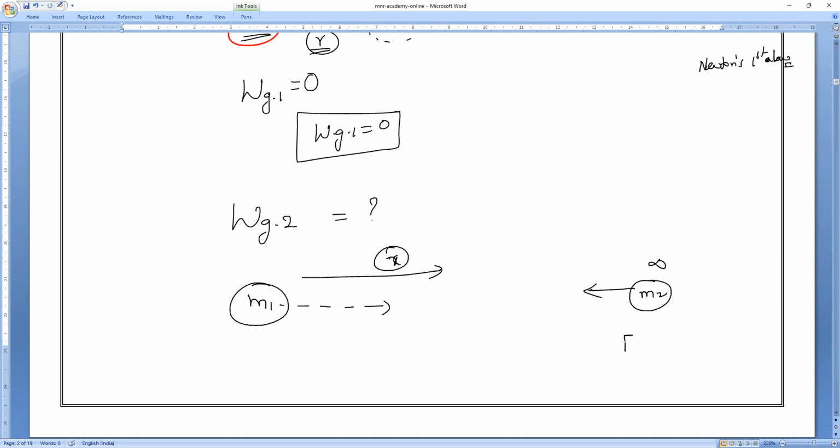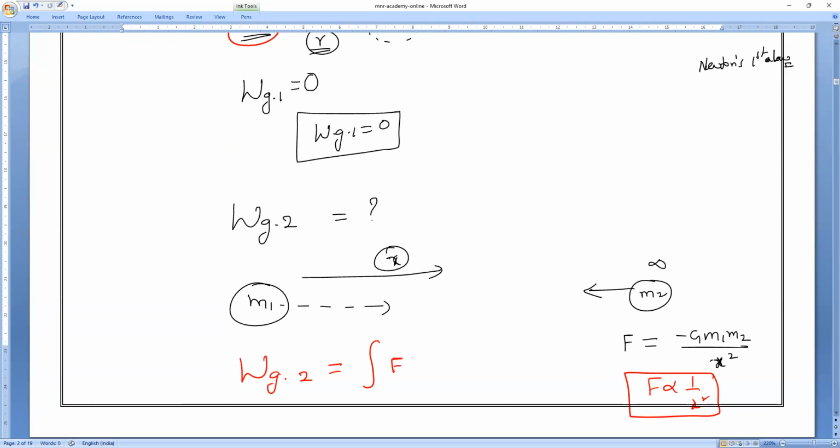So R is variable. If R is variable, then is the force constant or variable, everybody? It is variable, because F is inversely proportional to the square of the distance between them. So it varies. If it varies, we all know from previous chapters, can you tell me anybody, work done is equal to what? Variable. Variable force means work done is equal to what? Anybody?